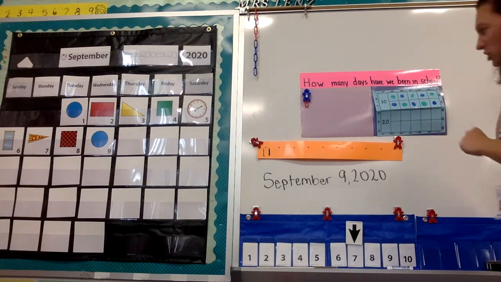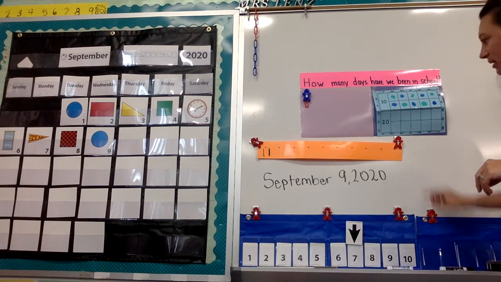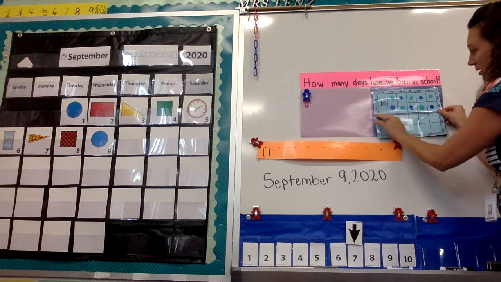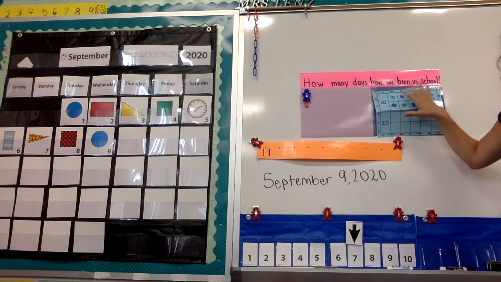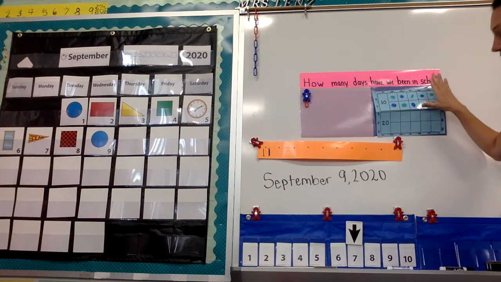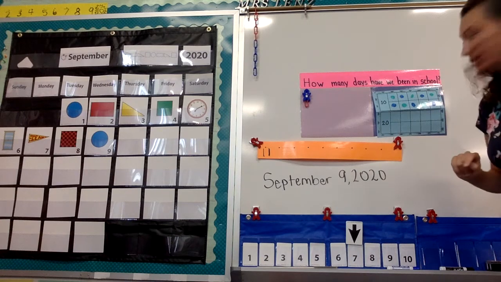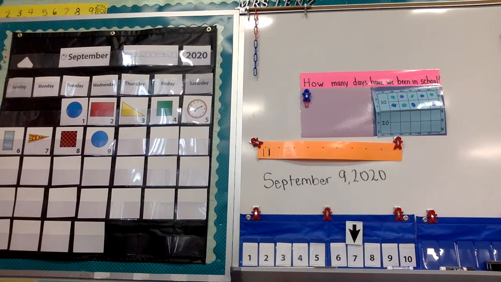All right, we need to add to our 10 frame up here. Yesterday, we filled up our first 10 frames. So we know that this is 10 dots. We don't even have to count them one by one. And we're going to add one more. And I misplaced, hang on, let me grab my green marker.